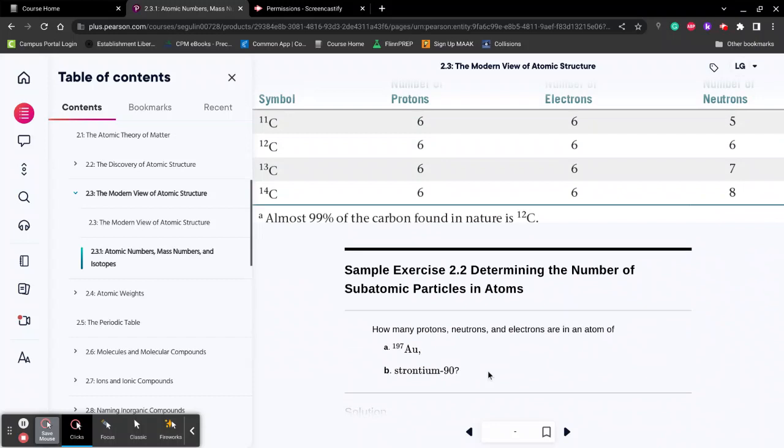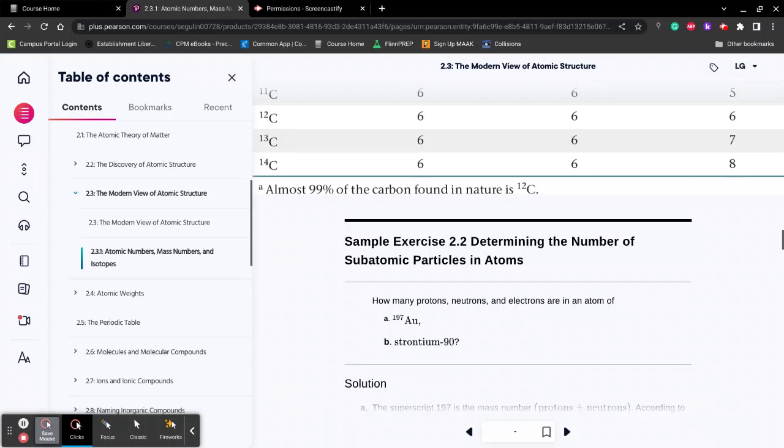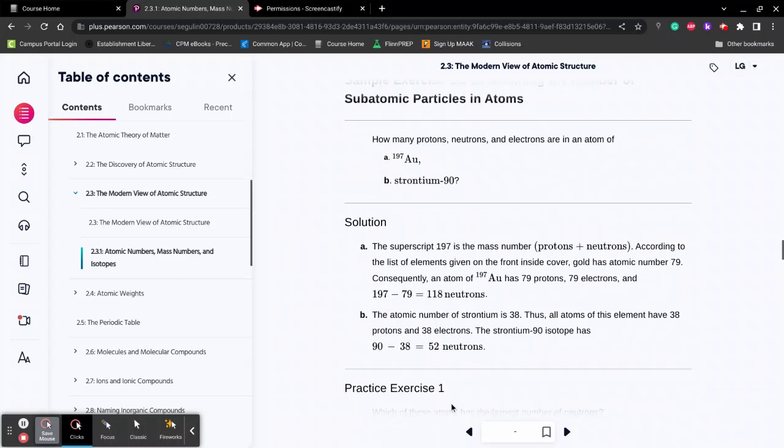All right, so let's do these real quick. Say pause your screen, do those, and see what numbers you can come up with. Alrighty, welcome back. So here are going to be your solutions.